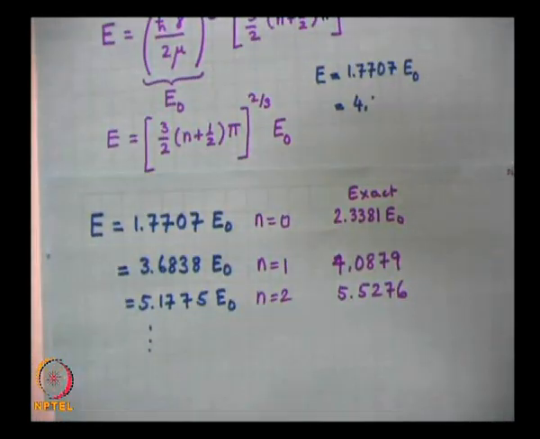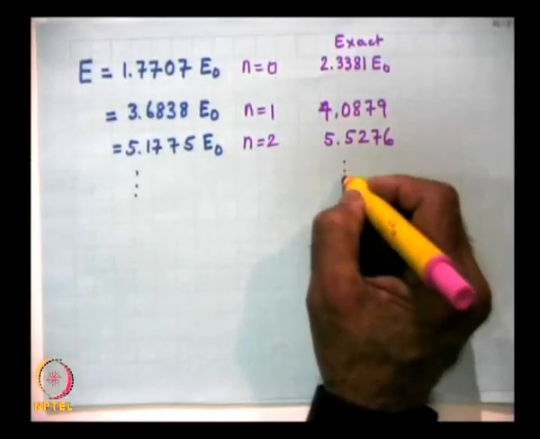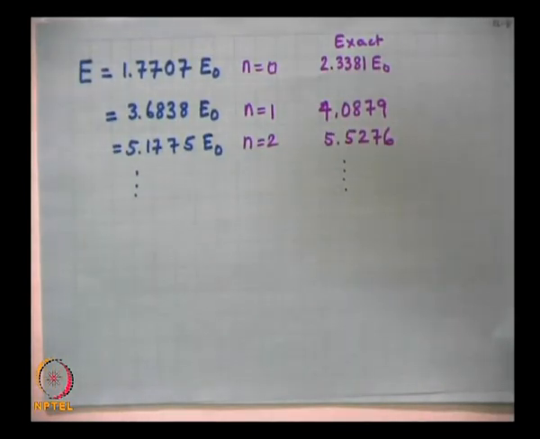So, you see that for the linear harmonic oscillator problem, we were fortunate to get very good results. But here, if you compare these two sets of numbers, then the agreement is not very good. And let us look at the reason why it did not work out.